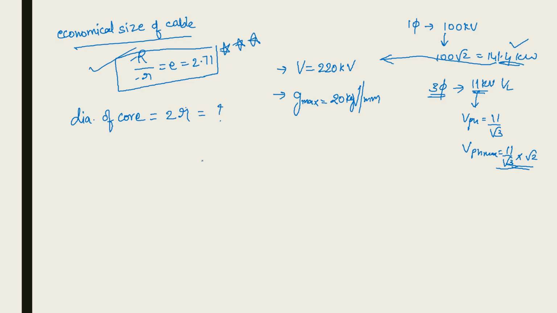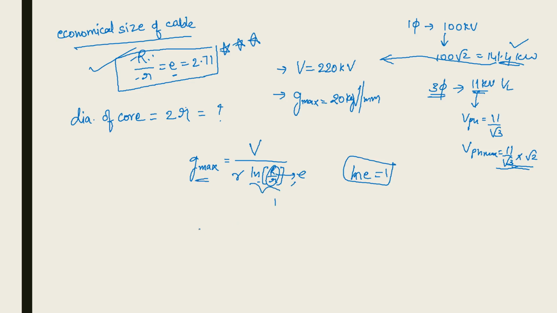So if you do this, you will find the diameter of the core where economical size of the cable occurs. As we know, G max, that means maximum potential stress, which occurs at the radius r, can be given by V by r natural log R by r. Now as I told you, for economical size of the cable, R by r ratio will be equal to e. Natural log e, ln e, will be equal to 1, so this whole term will become equal to 1.